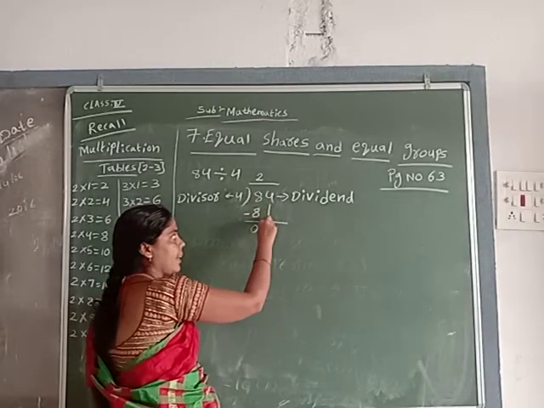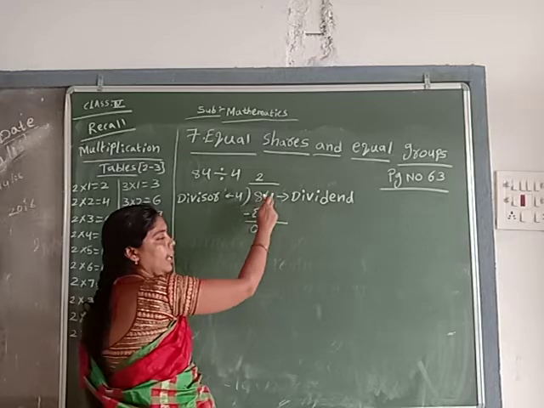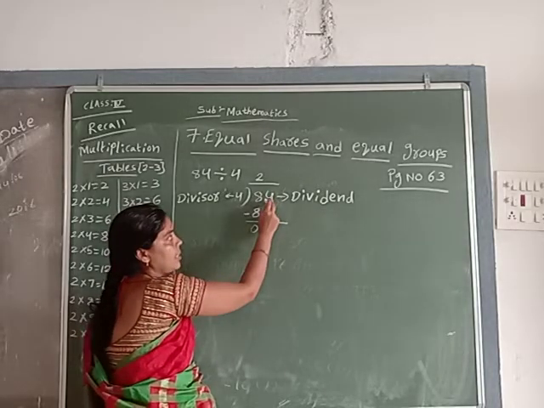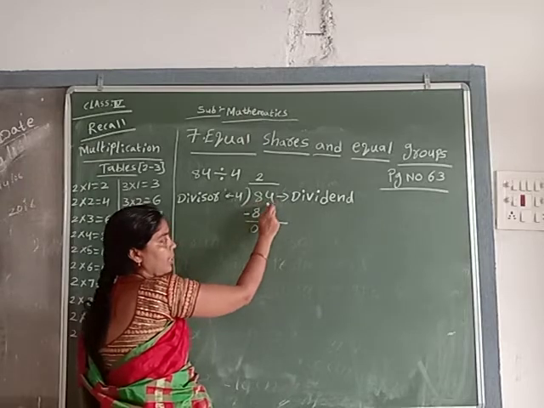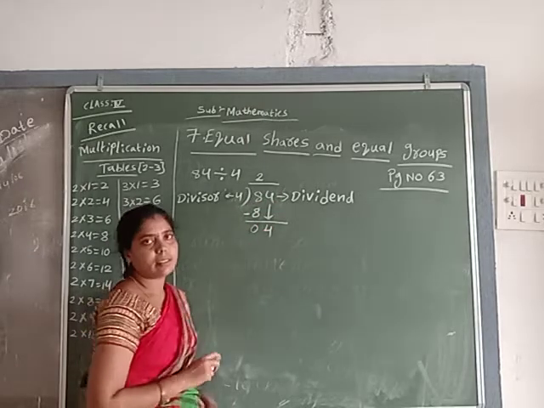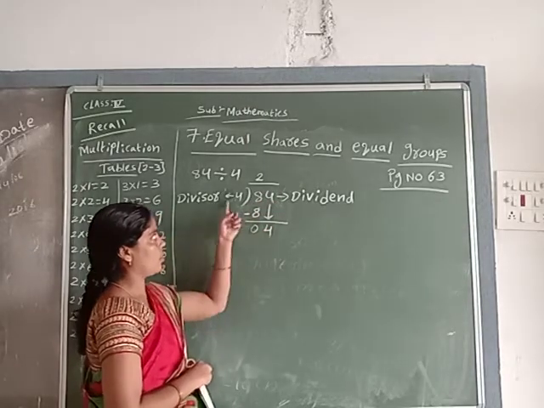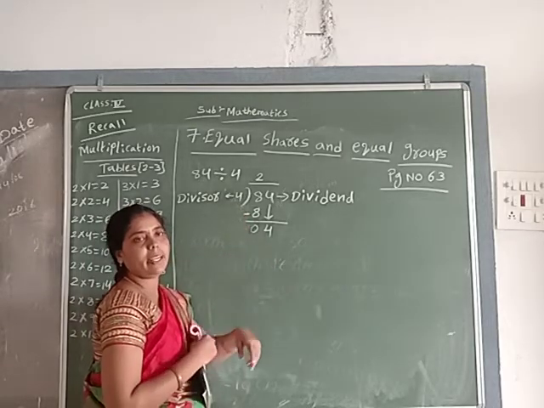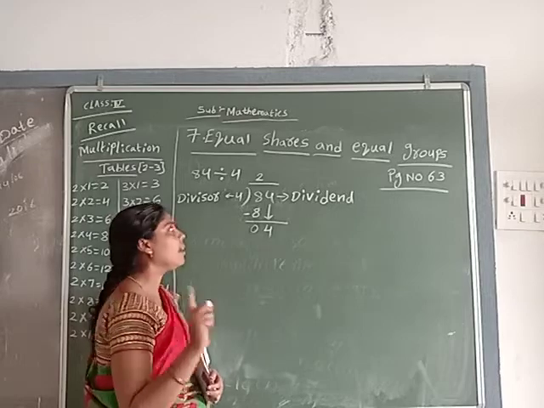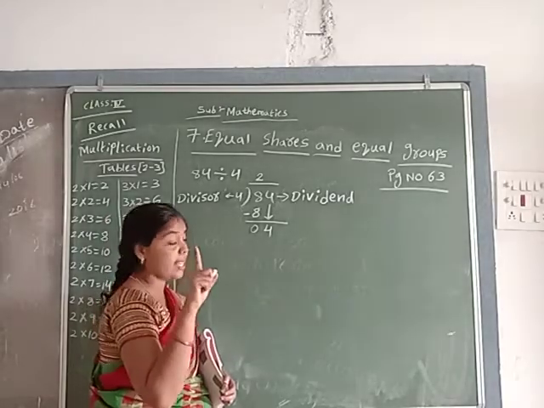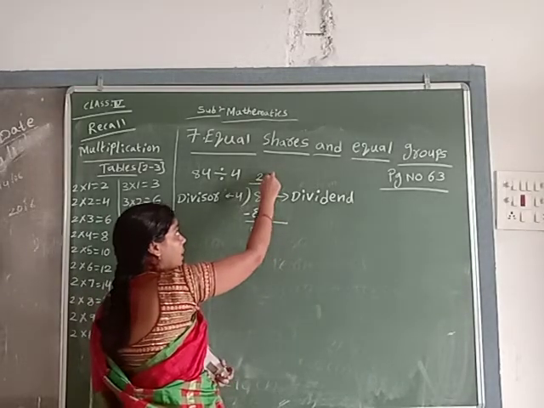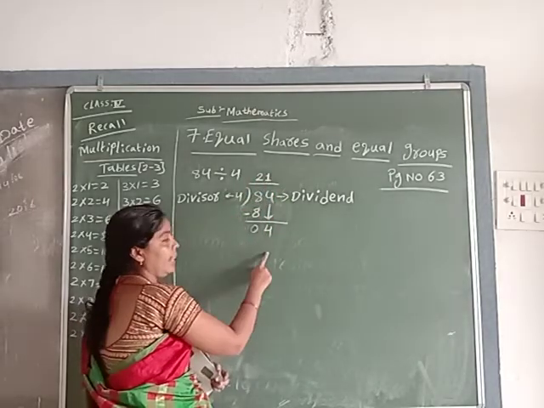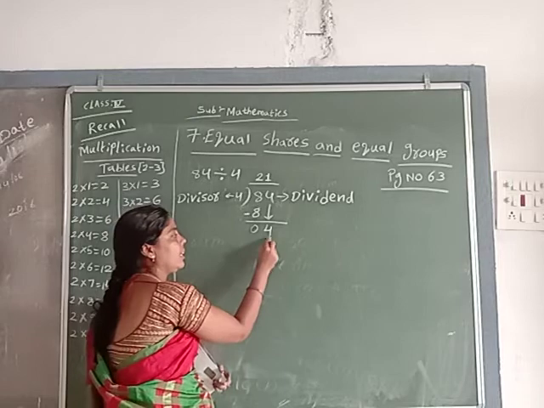Next, the second number will take and substitute here. Which number is this? The second number will take and write here. What is that number? 4. In what table will 4 come? How many times will it come? 4 ones are 4. So here write 1. Don't forget, okay? The quotient first will be written and next substitute the number here.